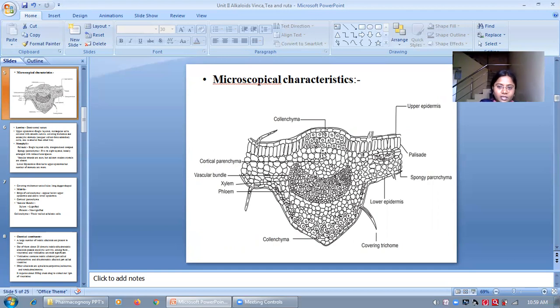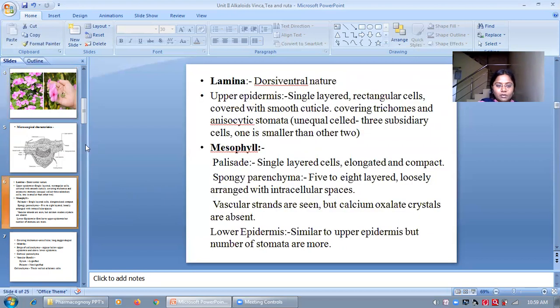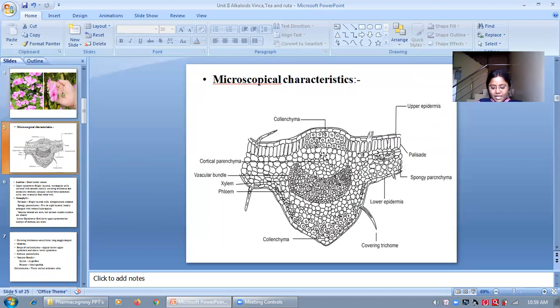Firstly, it is divided into two parts, lamina and midrib. See here, the line observed is the midrib, and both sides of it are the lamina. First of all, the lamina.